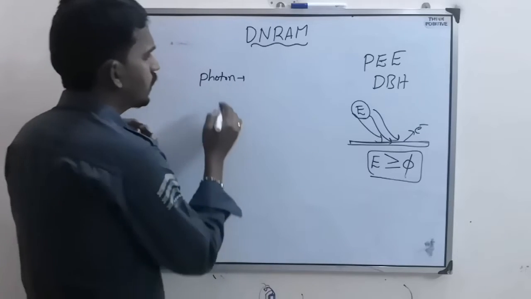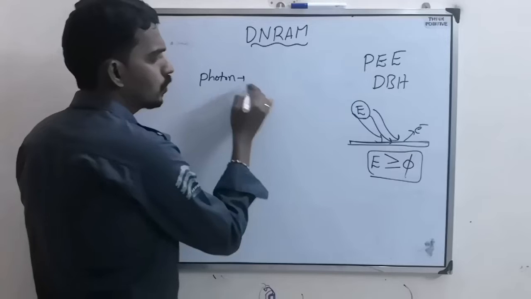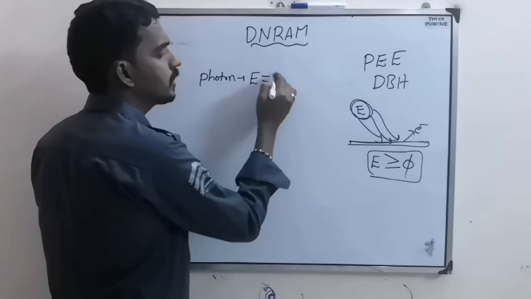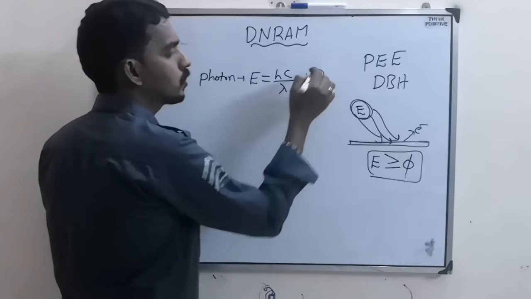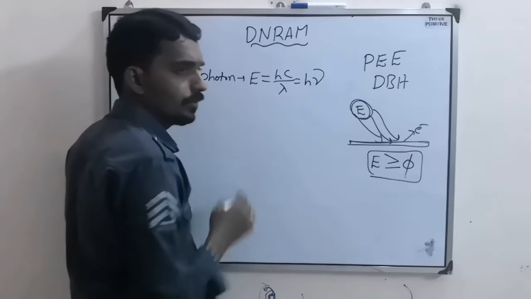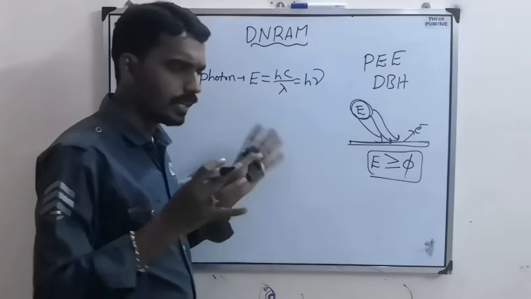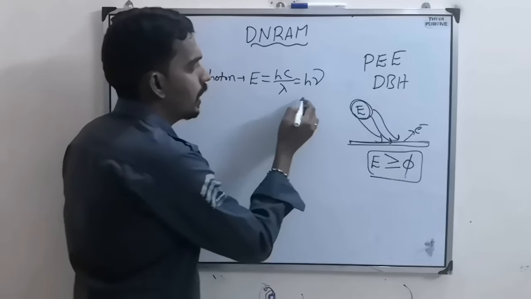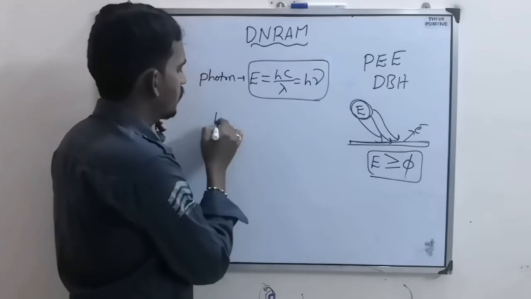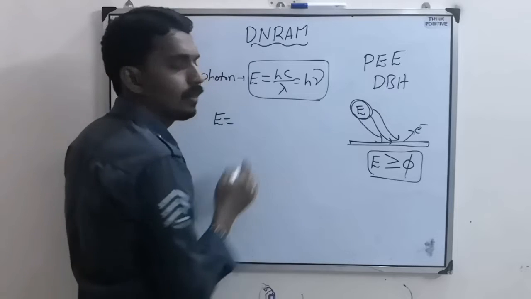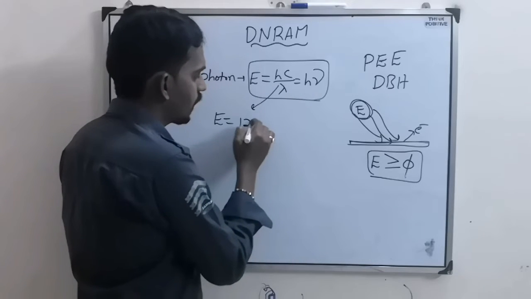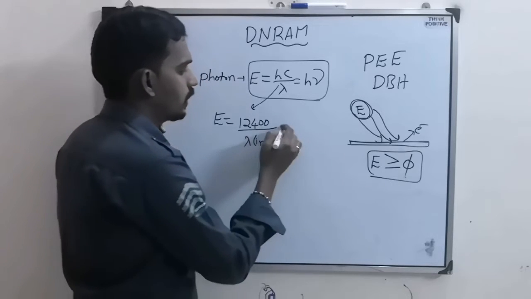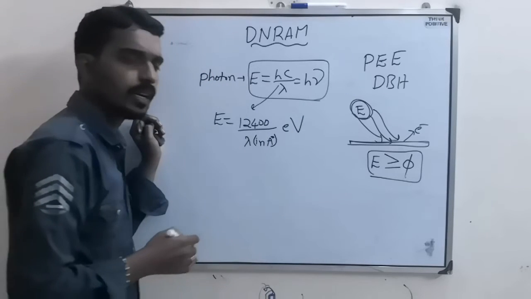And here the first thing you should understand is the photon energy. Photon is nothing but a pocket of energy of light. That energy is hc by lambda or h nu. Every light is a sum of many photons and each photon has some particular energy, and that formula is this one. Usually they will give the wavelength. So we can write this formula as 12,400 by lambda, with lambda in angstrom, then the energy of the photon you will get directly in electron volt.